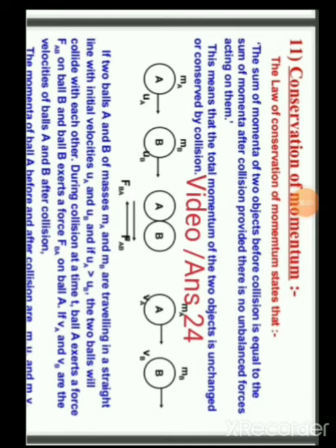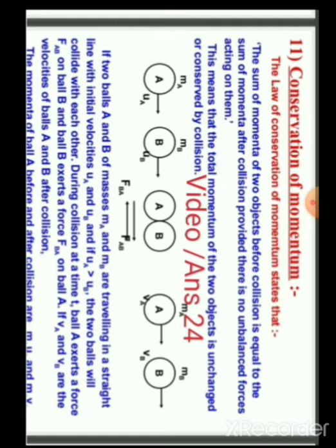Question number 24. State the law of conservation of momentum and derive the formula MAUA plus MBUB is equal to MAVA plus MBVB.